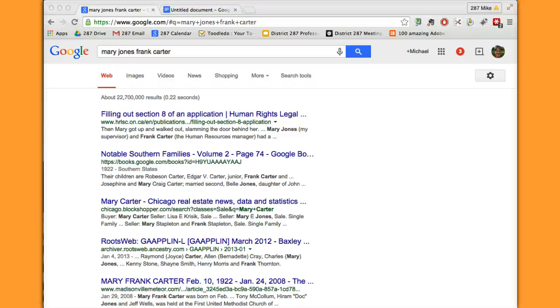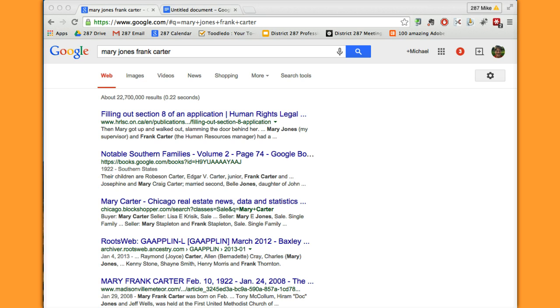One of the most powerful Google search techniques is to use quotation marks in your searches. What quotes do around a particular search term is force Google to look for that term only when those words exist together in that particular order. And I'll show you an example of how that works.